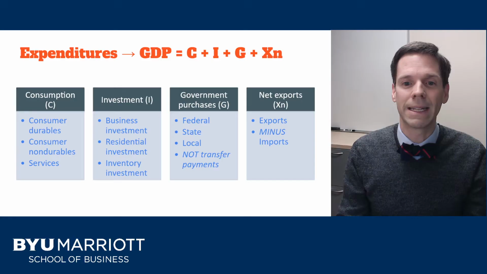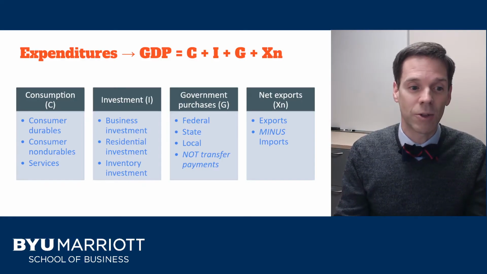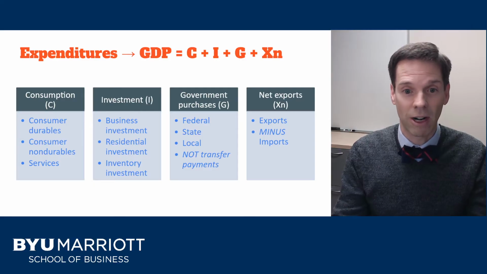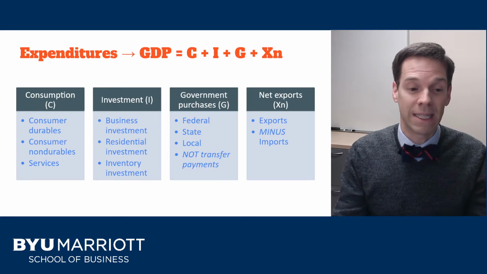And then finally, we add in net exports. What do I mean by that? We add in the value of everything produced in the U.S. that we sell to other countries. Those are our exports. And then subtract out the value of everything that was produced in some other country and then imported into the United States. This ensures that we're only counting the value of the goods and services produced inside our country borders.